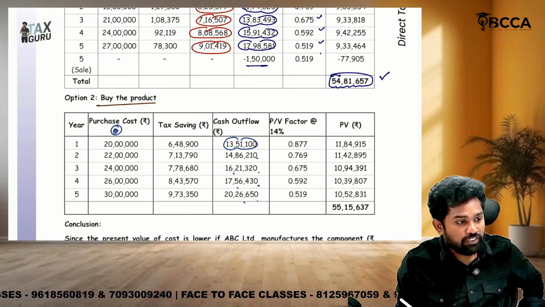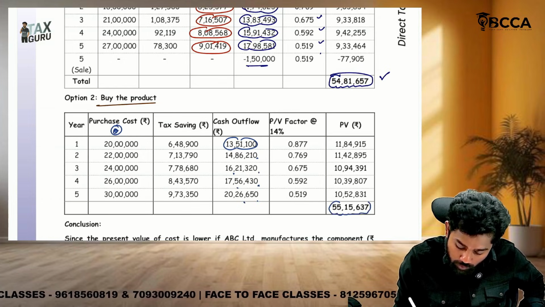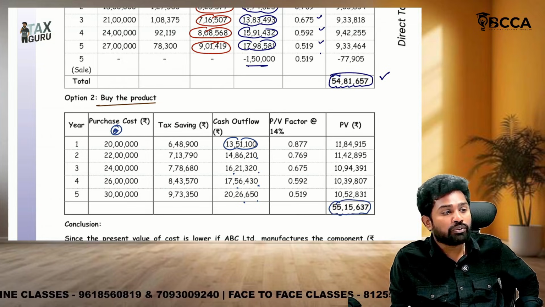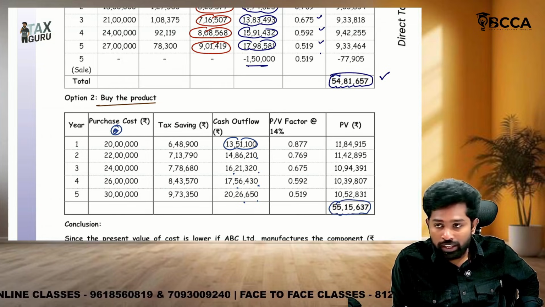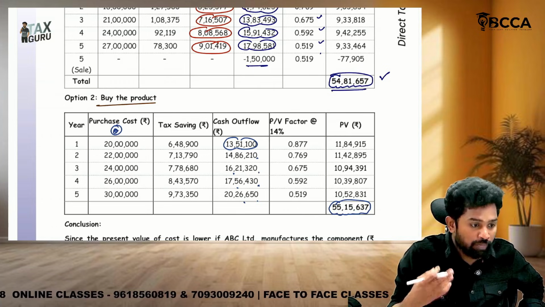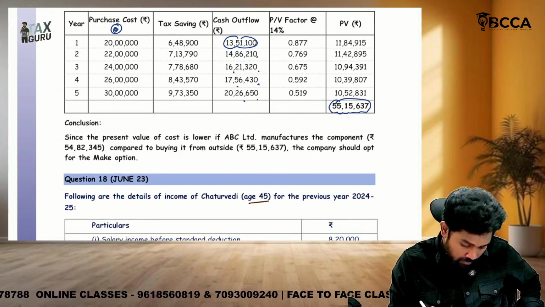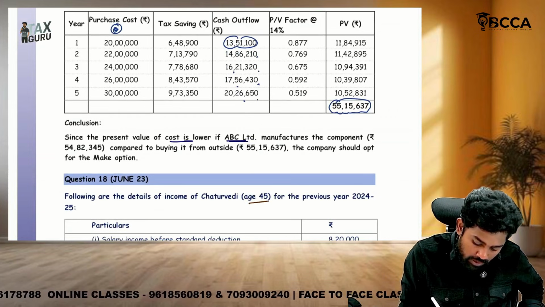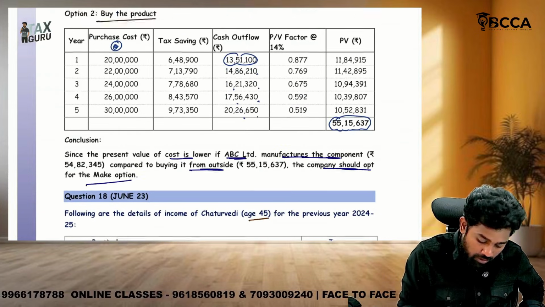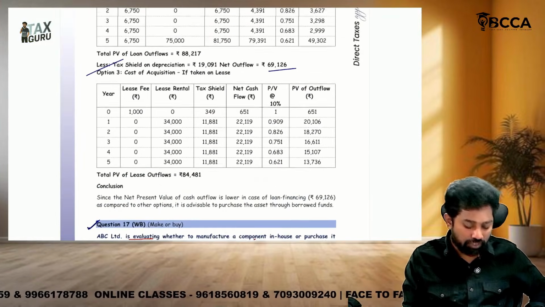Then if you take the present value factors and multiply, the total present value of outflow is 55 lakh 15,637. So which option gives the least cash outflow? The first option: when you manufacture on your own, it gives the least cash outflow. Since the present value of cost is lower in manufacturing the component compared to buying, the company should opt for the make option. Question number 17 is this.